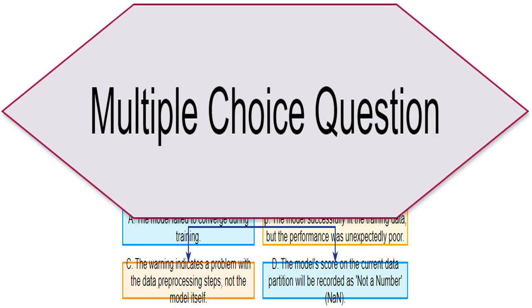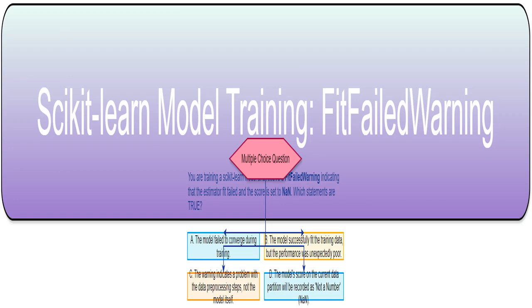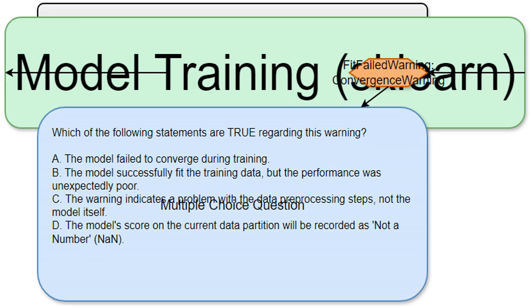This is just a label indicating the type of question. We're working on a multiple-choice question to test our understanding of a specific Sklearn warning. This section describes the context of the problem. I'm training a model using Sklearn and encounter a "fit failed warning." This warning indicates that something went wrong during model training, and there is more to explore. This section presents a multiple-choice question about interpreting a specific warning encountered during model training in Sklearn. I'll be focusing on understanding the warning message and what it means about the model's training process.